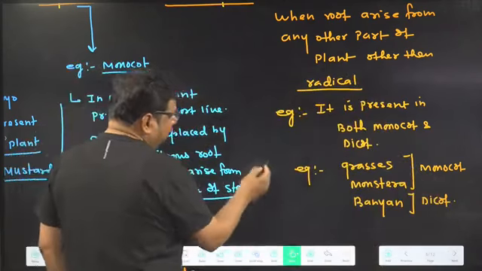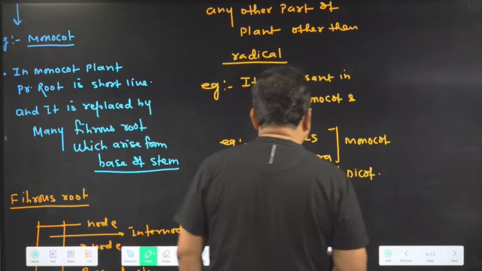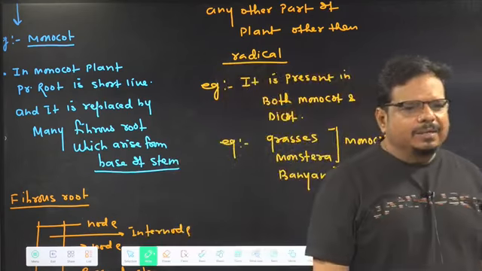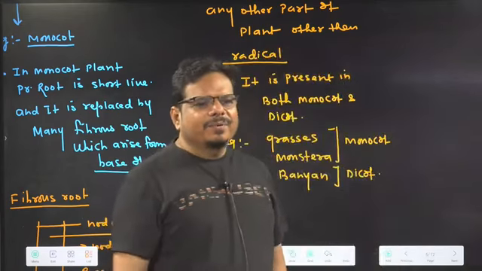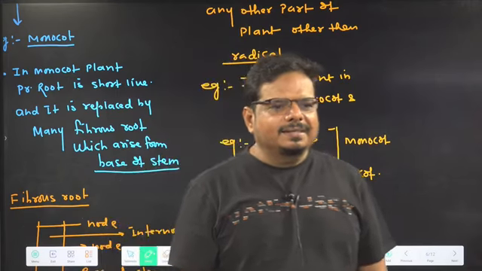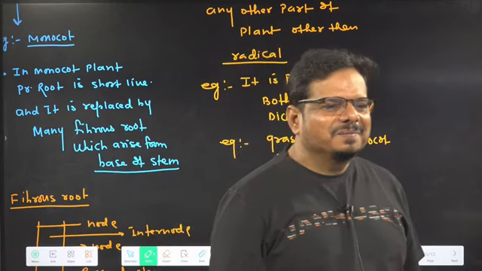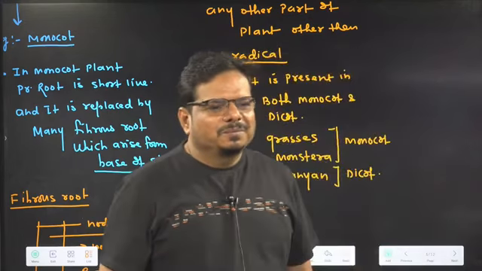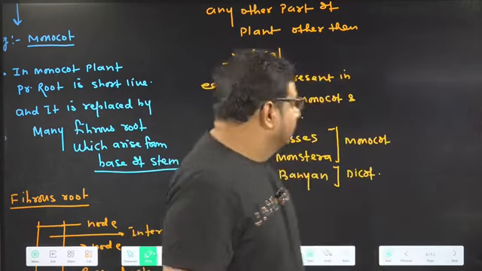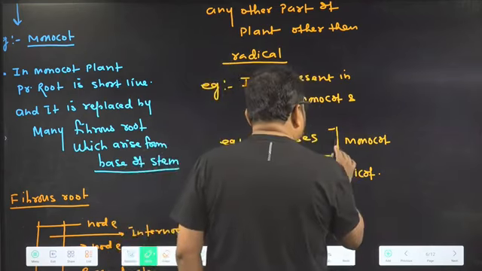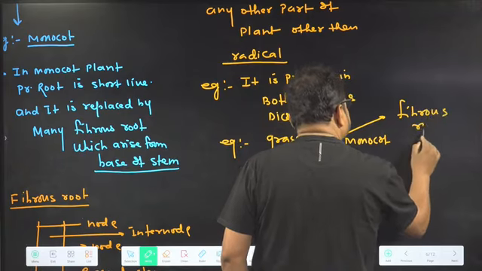Now if I ask a question, which kind of adventitious root is present in grasses and monstera? Will you answer? Which kind of adventitious root is present in grasses and monstera? Many students are writing the correct answer. Well done, very good. So in grasses and monstera, which kind of root is present? Fibrous root is present.